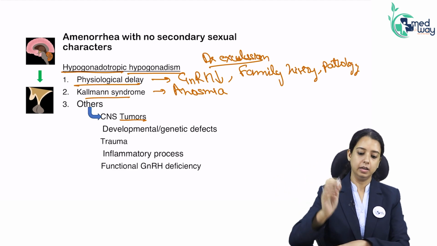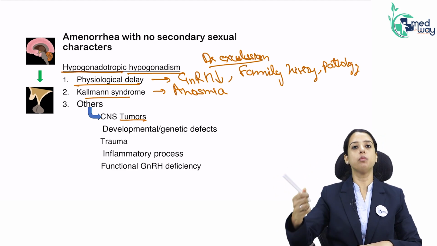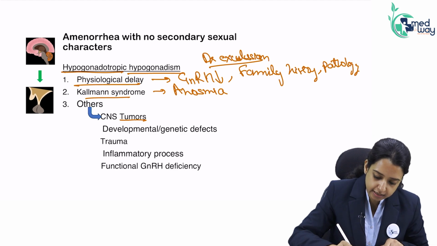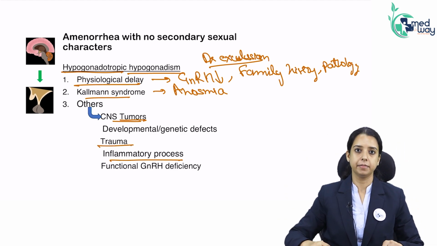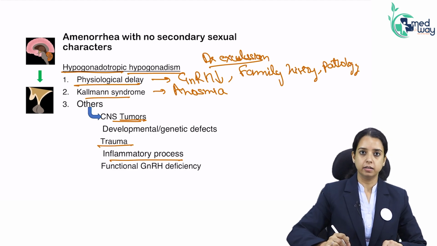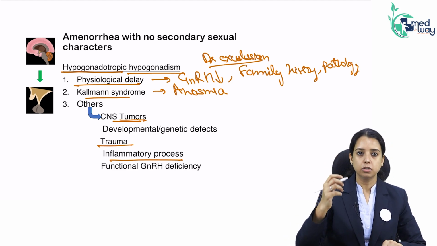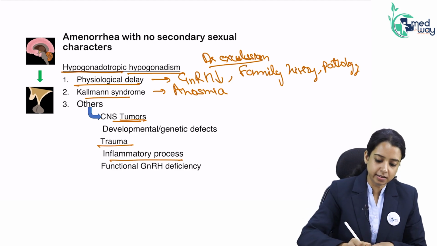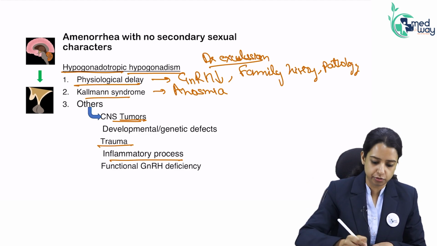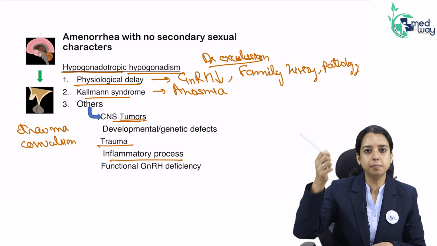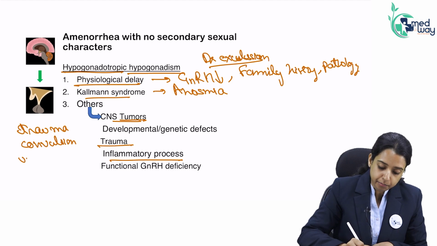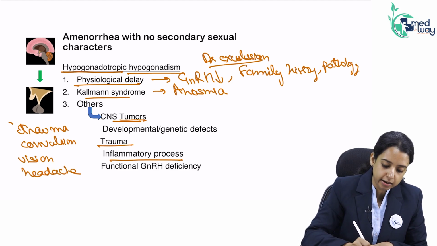Now other common causes which you are more worried about are a CNS tumor, trauma or an inflammatory process, meaning a cyst sitting there. So how will you first take the history? Any trauma or CNS lesion can be evaluated by history. You will ask if they have any convulsions, because if anything is sitting there, the patient might have convulsions. The patient may have problems in vision or constant headache. This is all you will take in history.